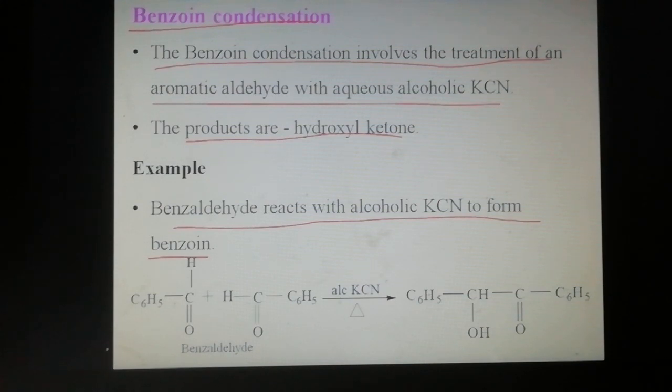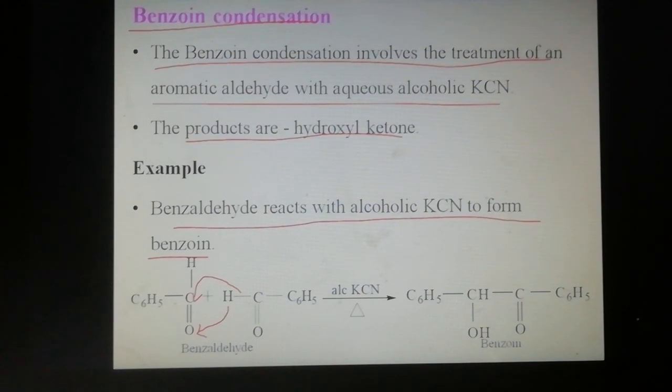So this hydrogen migrates and joins the carbonyl oxygen. Then the shared pair of electrons combines to the carbonyl carbon to form benzoin. The name of this compound is benzoin, and its IUPAC name is the same, benzoin.